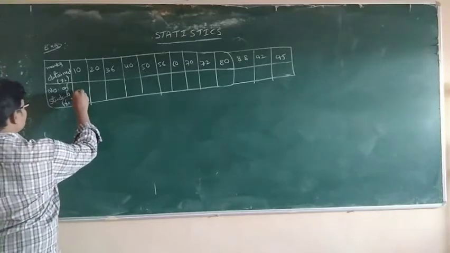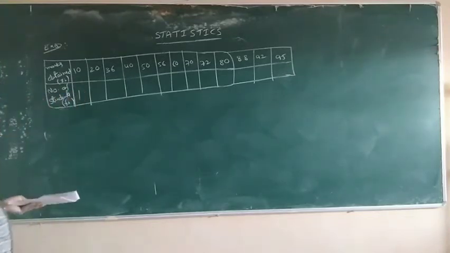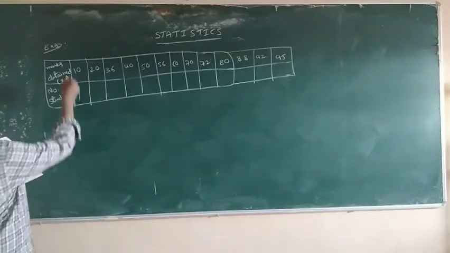Number of students: only one student has 10 marks.